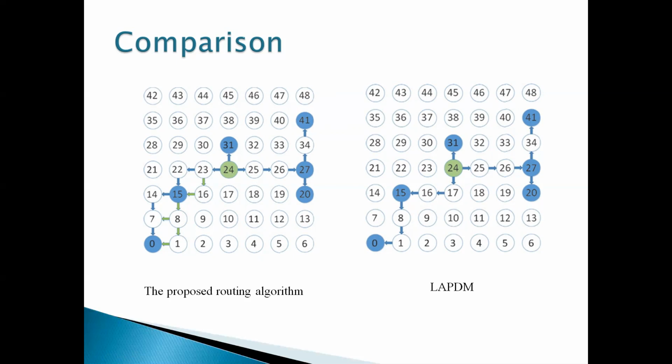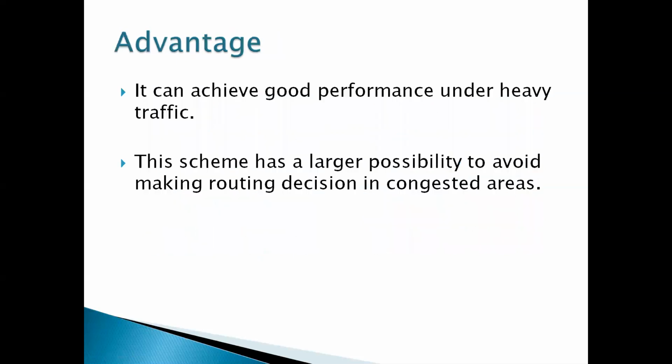With these algorithms, we can also avoid the deadlock problem. The main advantage of this algorithm is that it can achieve good performance under heavy traffic. This scheme has a larger possibility to avoid making routing decisions in congested areas. Wherever there is traffic, it avoids making routing decisions there.